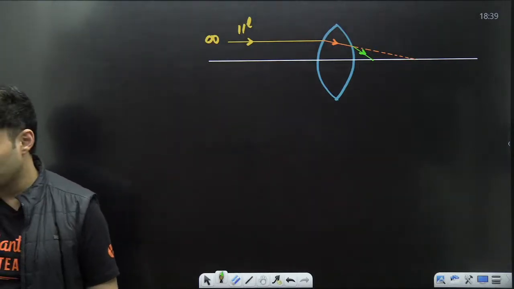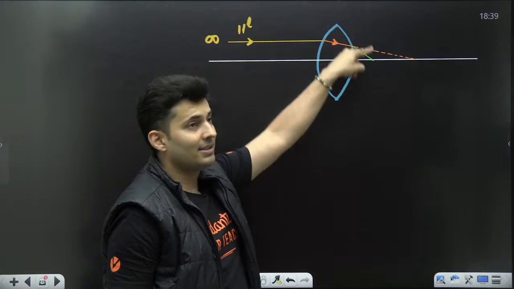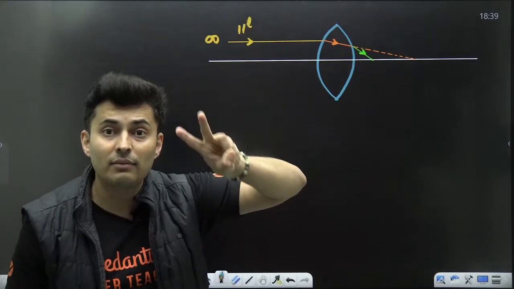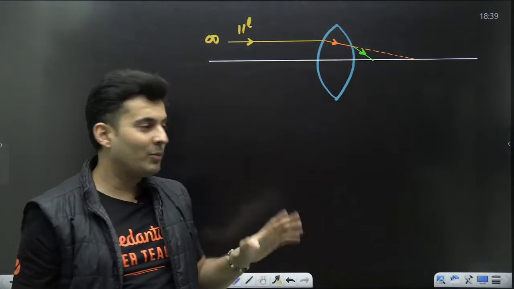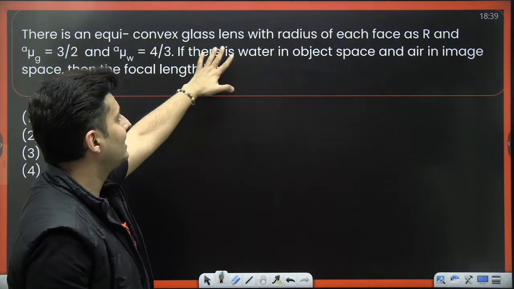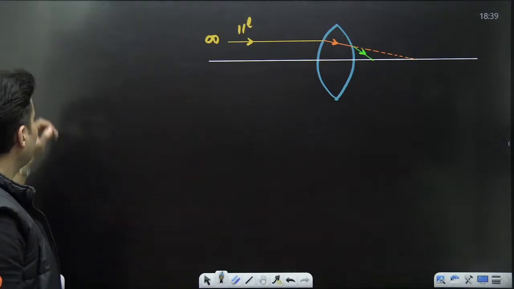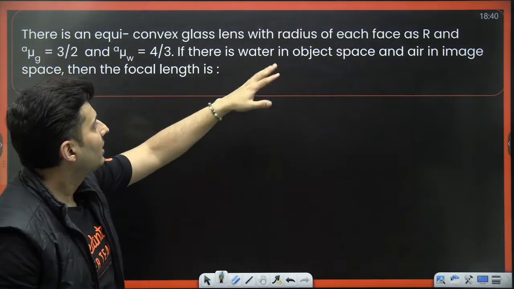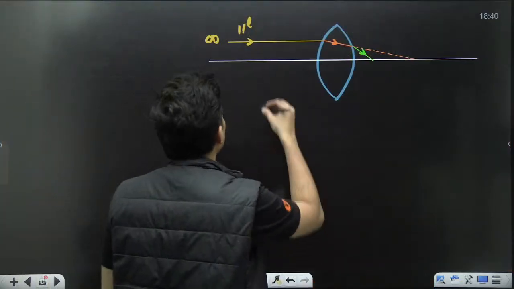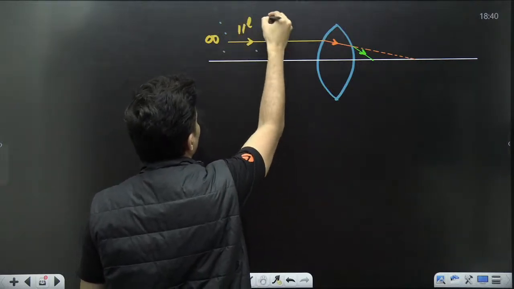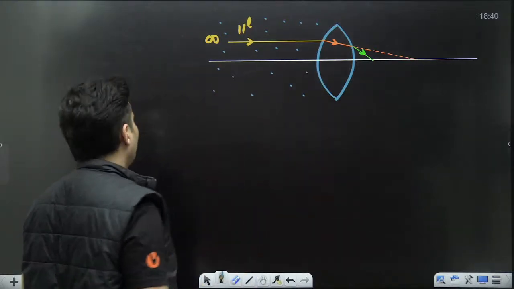Awesome. Now I feel there are two surfaces, so we will have to use the formula 2 times. How many of you understood that by looking at the problem, that there are two surfaces, it's a lens, so that's the reason I'll have to use the formula 2 times? And notice that there is water in the object space. That means this is where the object is, this is where the water is. So this side has water placed.